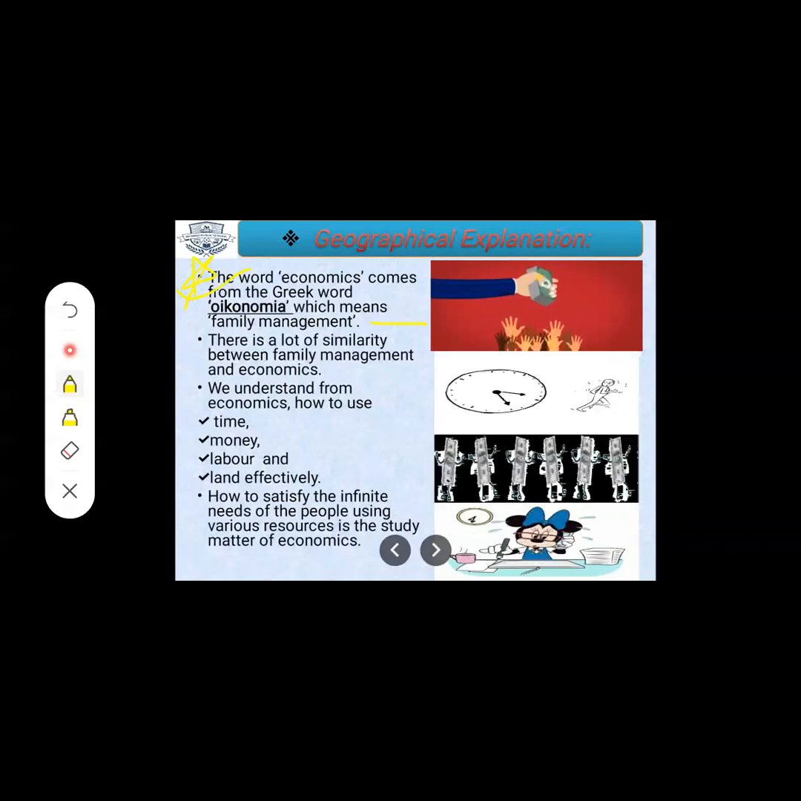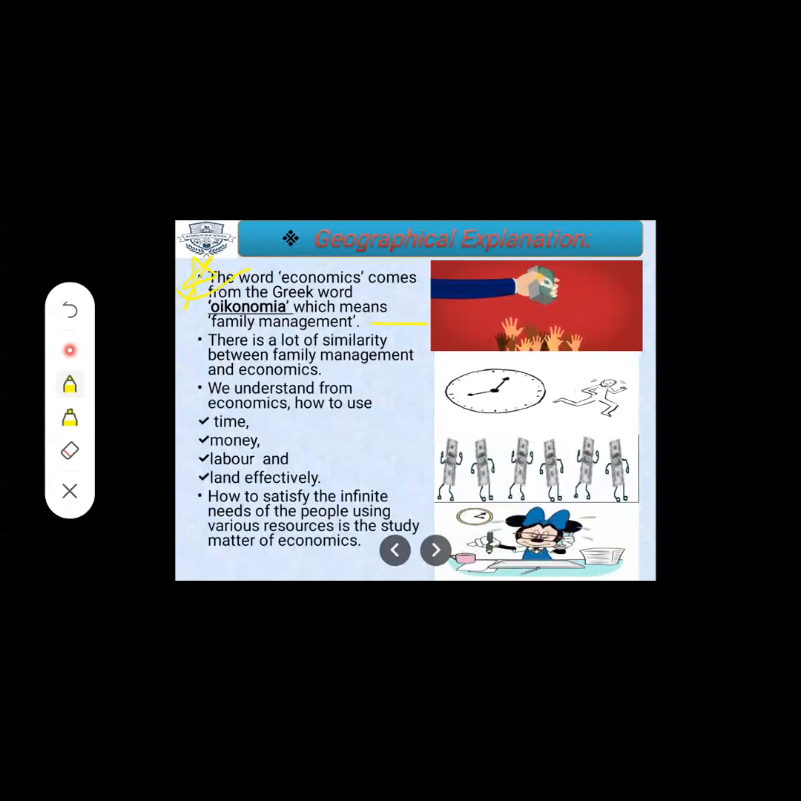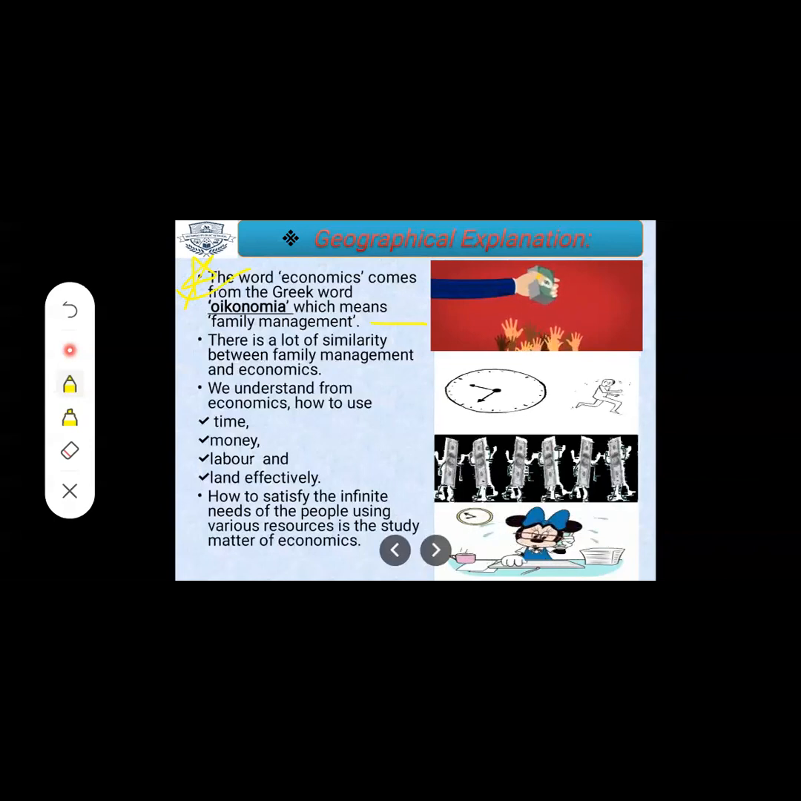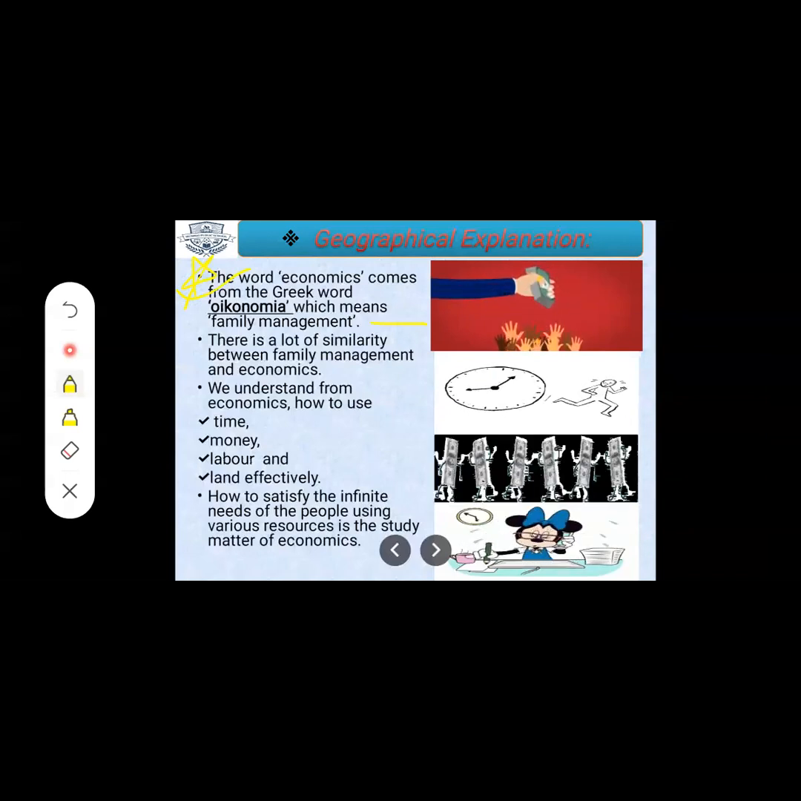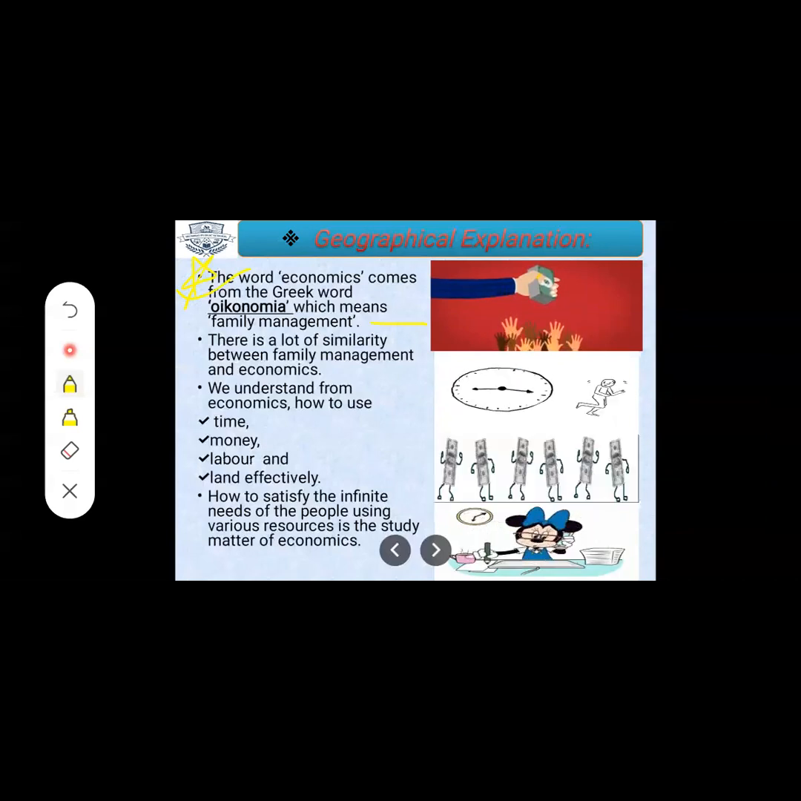Now in proper terms, what is economics? Economics is a social science concerned with the production, distribution, and consumption of goods and services. It studies how individuals, businesses, governments, and nations make choices about how to allocate resources. So this is the proper definition of economics.